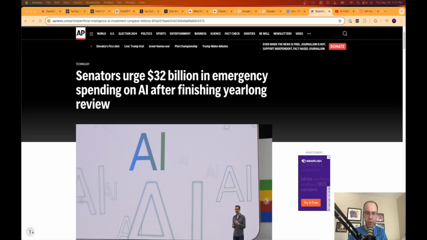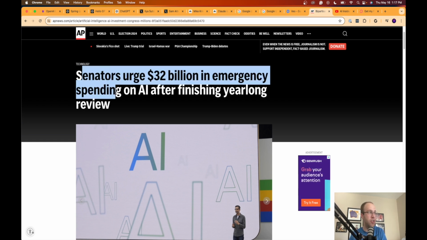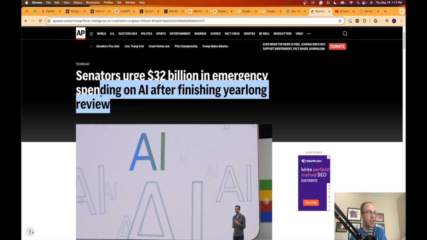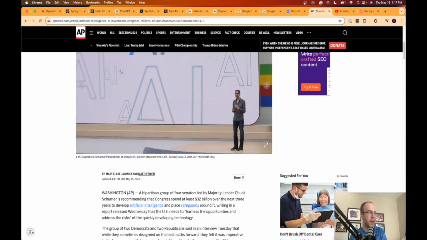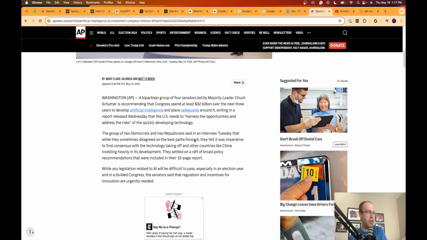So the final piece of news that I think is worth noting here is that senators in the U.S. are now urging a $32 billion spend in emergency spending on AI after finishing a year-long review. This comes from AP News. And as it says right here, a bipartisan group of 4 senators is recommending that Congress spend at least $32 billion over the next 3 years to develop AI and place safeguards around it. They said right here, they felt it was imperative to find consensus with the technology taking off in other countries like China, investing heavily in its development.